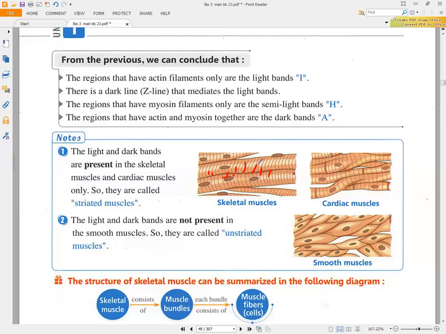Although the smooth muscle contains thin filaments like actin, as we will talk about in the sliding filament theory, here you have to know that we don't have light and dark bands in the smooth muscle. So they are called unstriated muscle. As you look here, we don't have lines, so we call it smooth muscle.